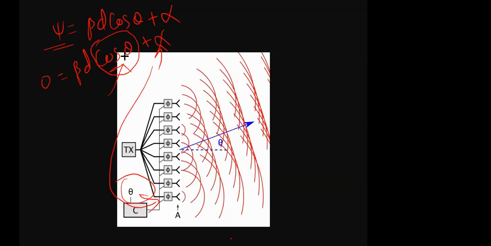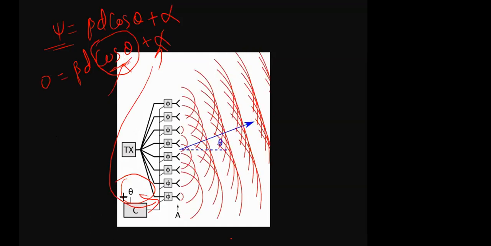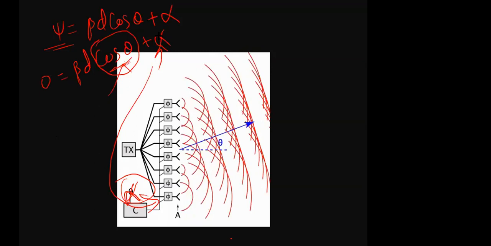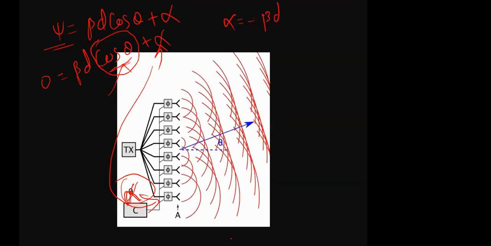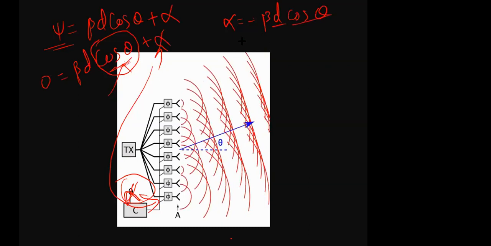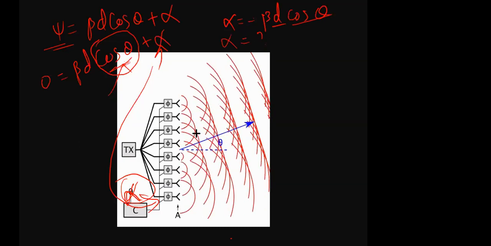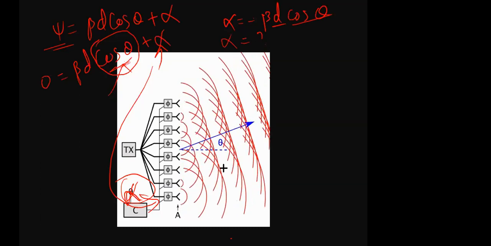So I can choose my theta. Theta, in our discussion, is the direction in which we want maximum radiation. I can choose any direction from 0 to 360 degrees. Then based on that I will get alpha, which is like minus beta d cos theta. So everything is in my hand. I can decide what d is, what theta is, then choose what alpha is. If I provide that progressive phase difference to the antenna, then this antenna will give maximum radiation in the desired direction. That's the idea. Is the theory clear, sir?